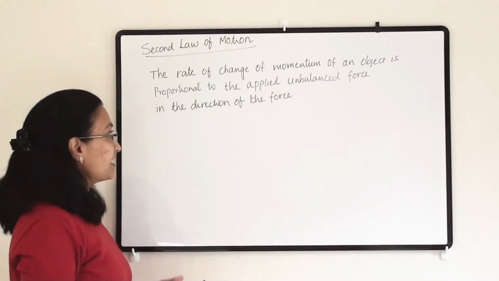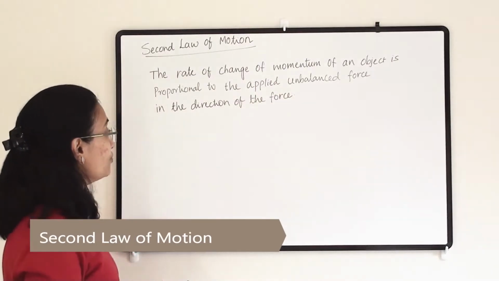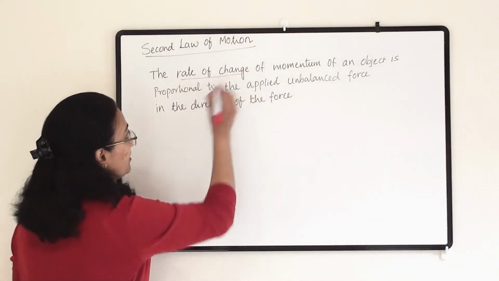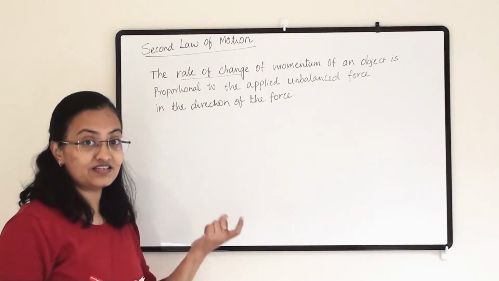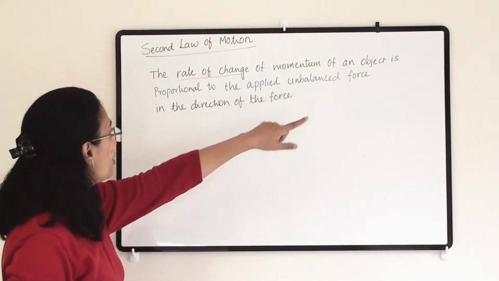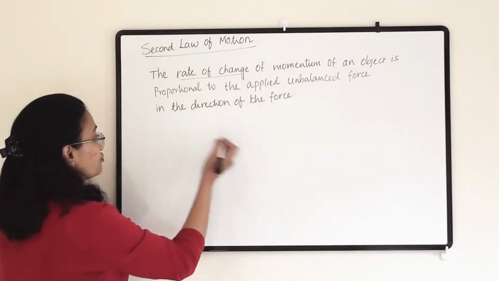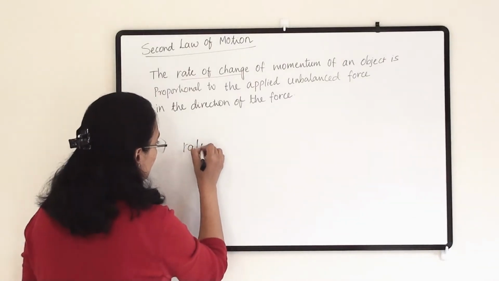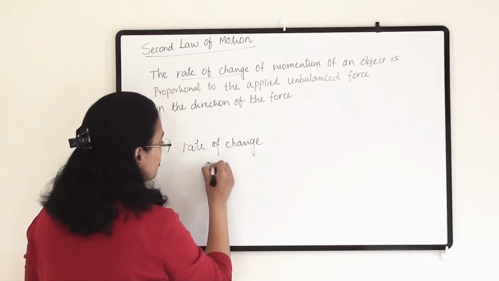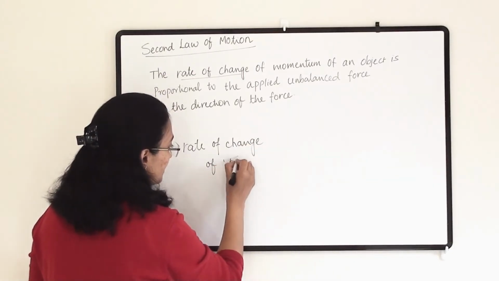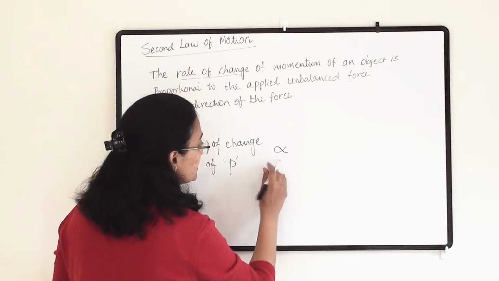The statement of the second law of motion is: the rate of change of momentum of an object is proportional to, that means it is depending upon... So when we are changing a momentum, how much it is changing is the rate of change of momentum. Here we can write: rate of change of momentum, momentum is P, is proportional to, means it is depending upon